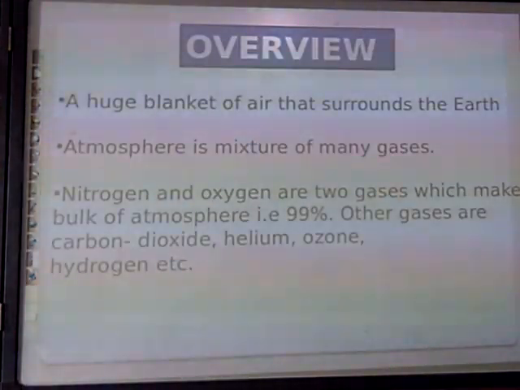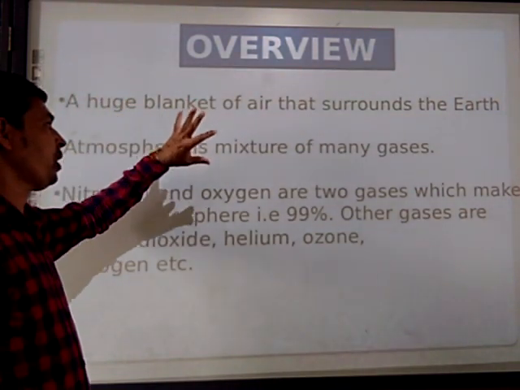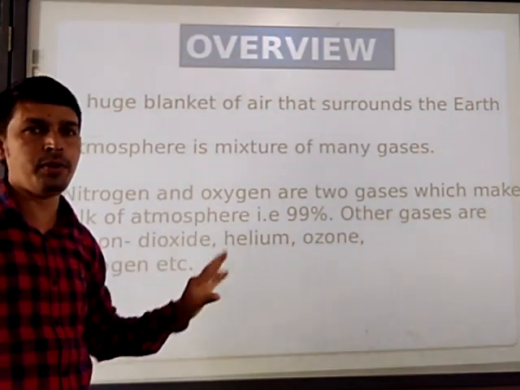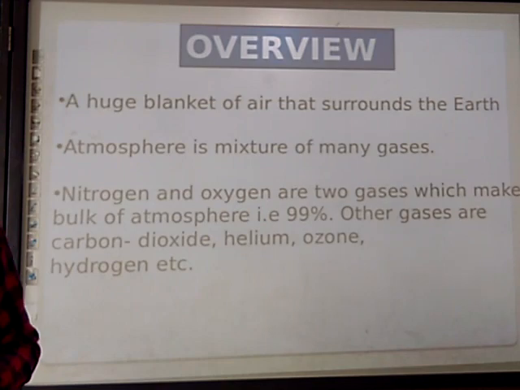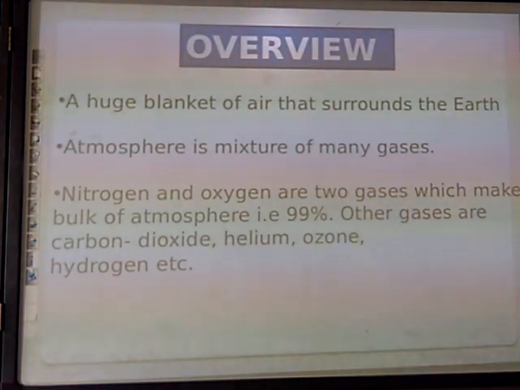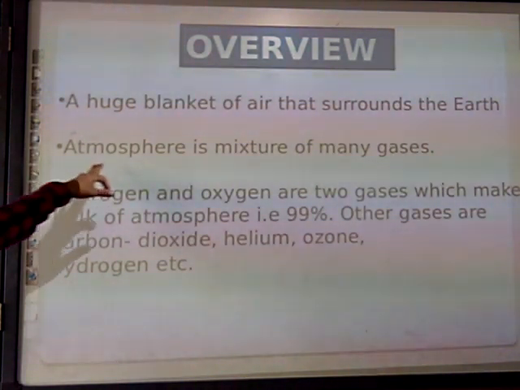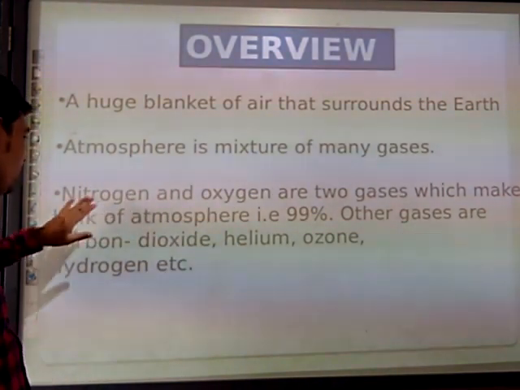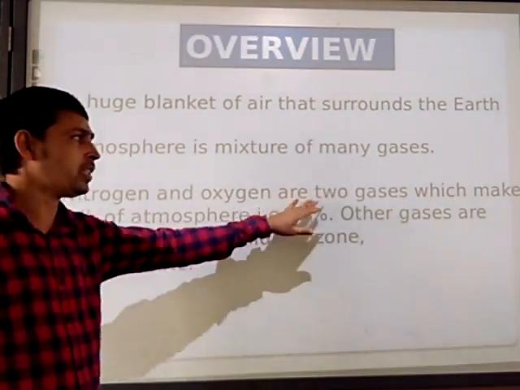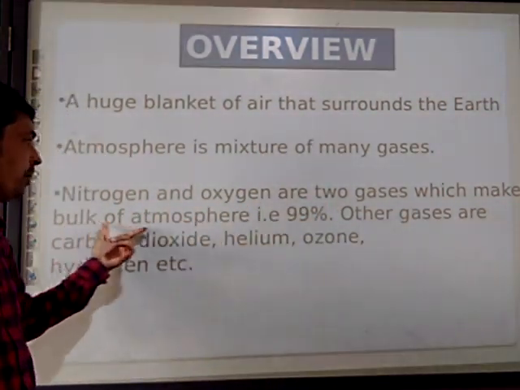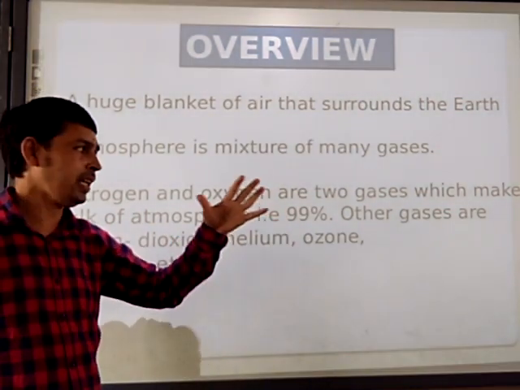Then next, moving to the overview. This overview is very important. Please copy down this overview. Point number one: a huge blanket of air that surrounds the earth is called the atmosphere. Second point: the atmosphere is a mixture of many gases. Nitrogen and oxygen are the two gases which make up the bulk of the atmosphere, that is 99%.